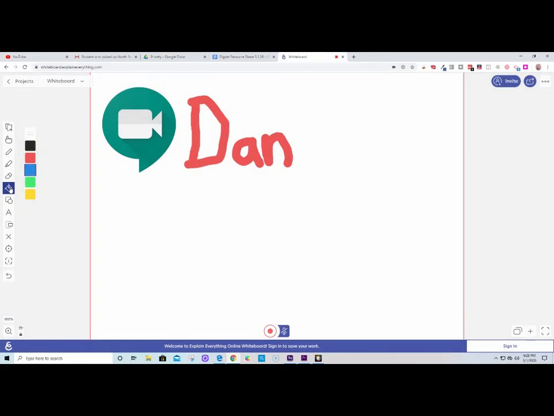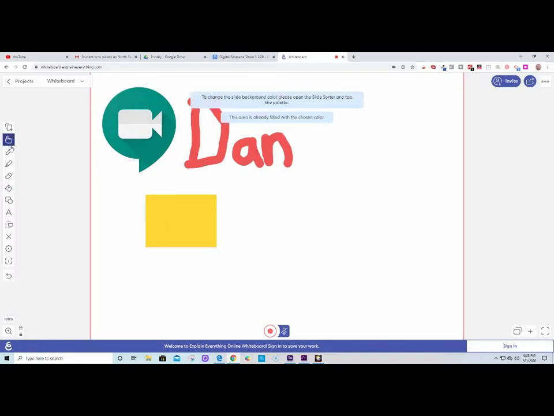There's also a fill tool to fill sizes with colors. I'm assuming that's something where if you create a square and then you want to fill it, you can fill the square with the color that you select. Kind of handy to quickly create colors and move objects. I'll move this here.